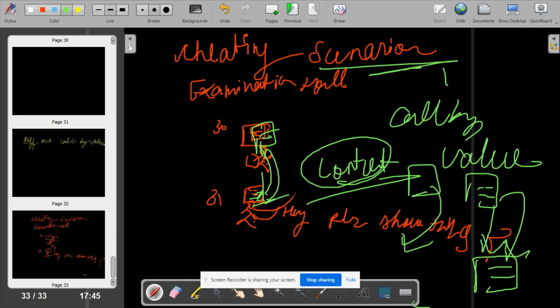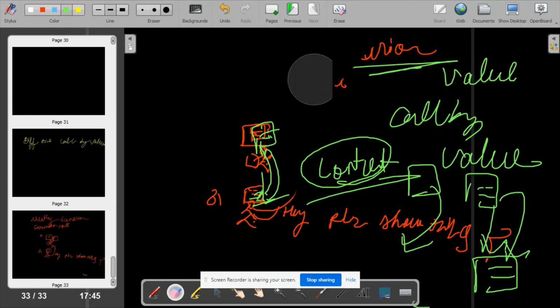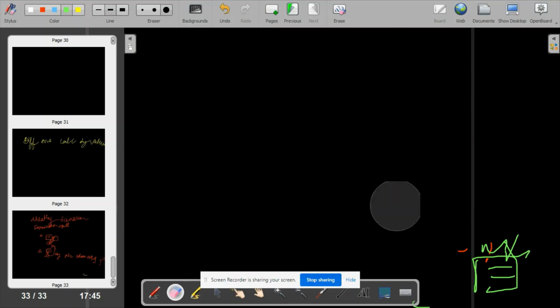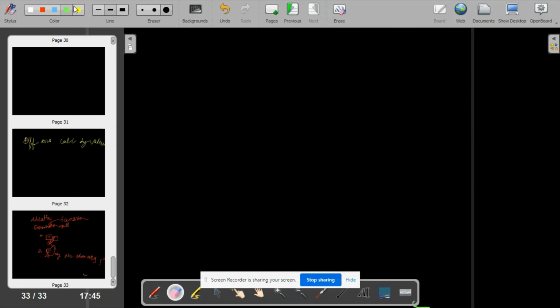This is call by value. You have just shown the value. Okay, let us consider another scenario. Same scenario, but in some other way. Here is the desk of your friend, and here is the sheet of examination.